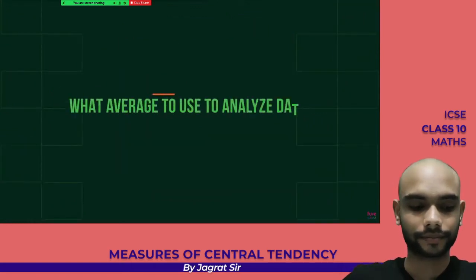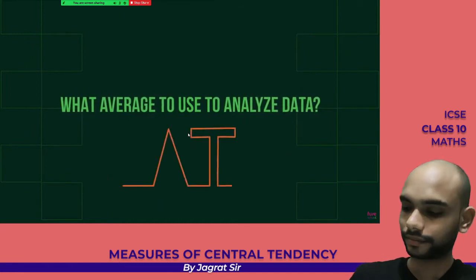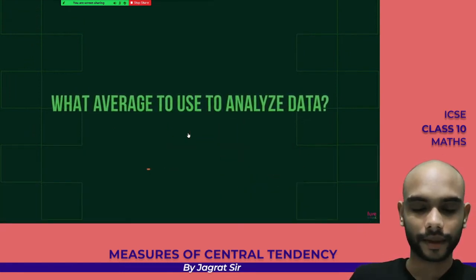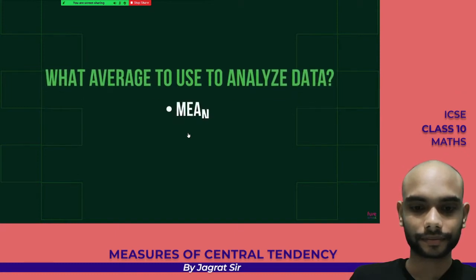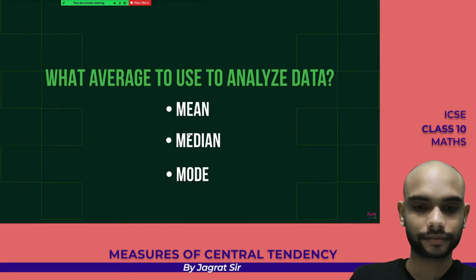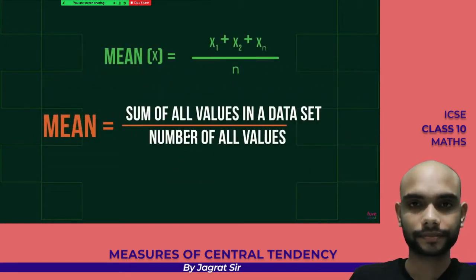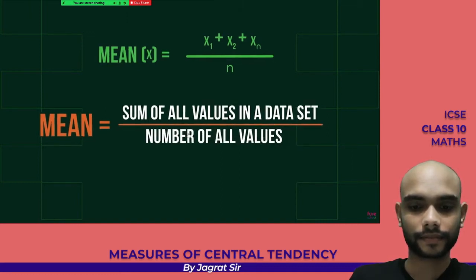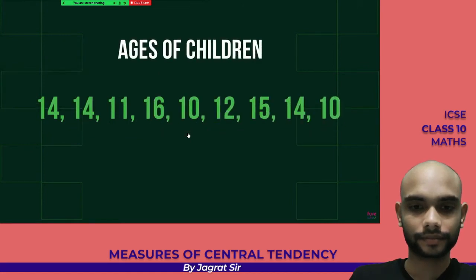Sometimes we need to choose what average to use to analyze data in order to get the most believable result. There are a lot of averages, and you can always construct your own for your problem. But here are all three most common ones: mean, median, and mode. Mean is just a sum of all values in a data set divided by their number. For example, take a look at this set. These are the ages of children who took part in a maths competition.